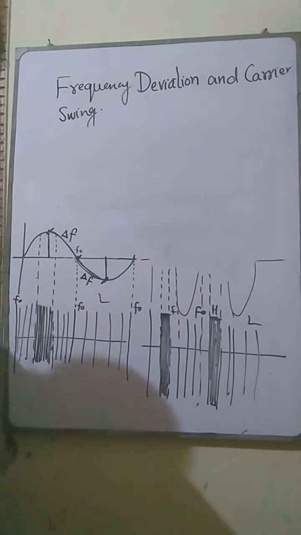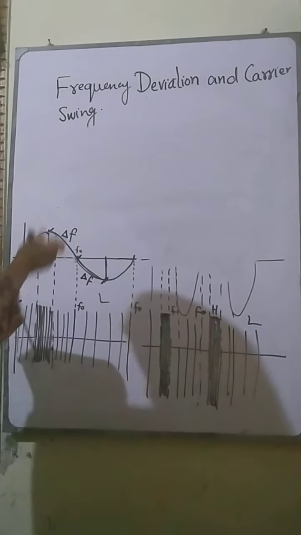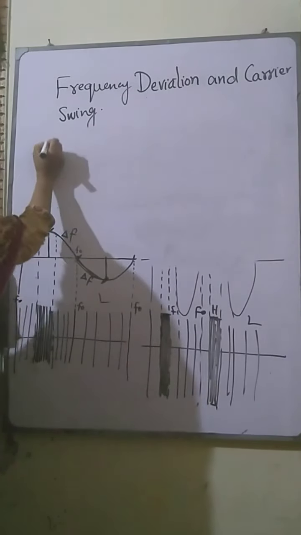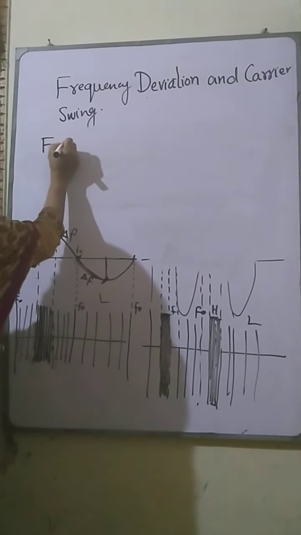So we can define the frequency deviation. What is the frequency deviation?